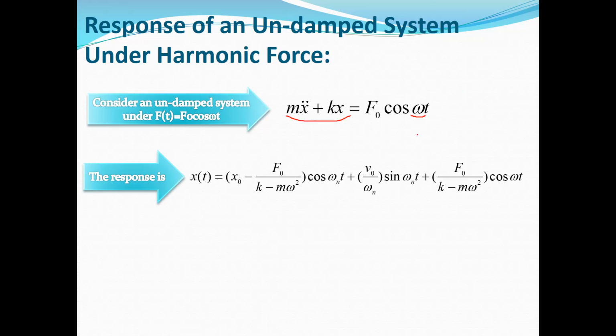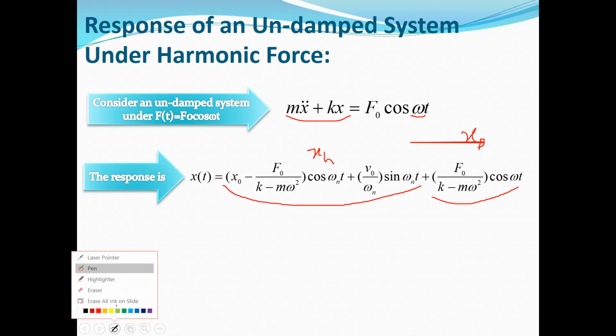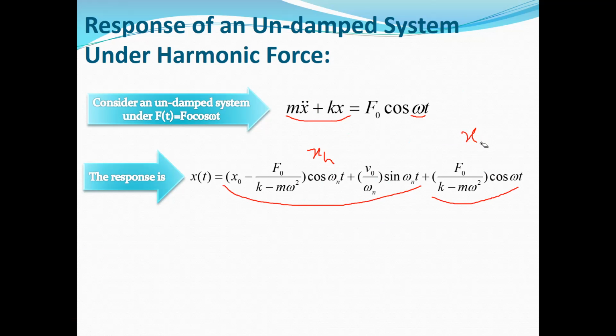So the response for this system, as you know, includes two parts. The first part is the homogeneous solution, which we call xh, and the second part is the particular solution, which we call xp, or the steady state response.